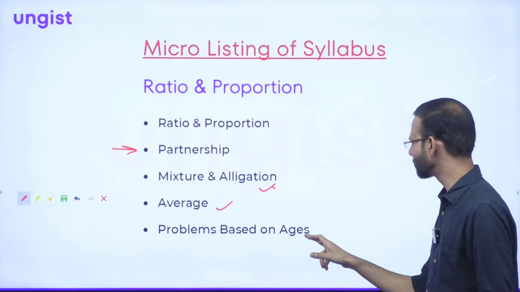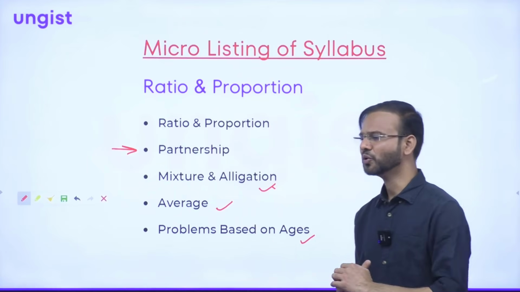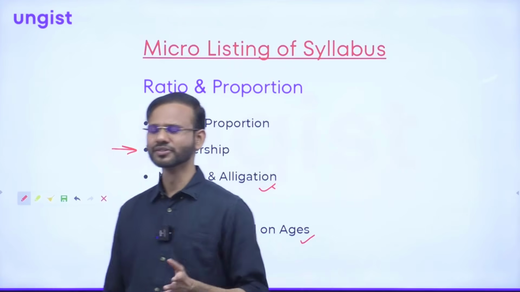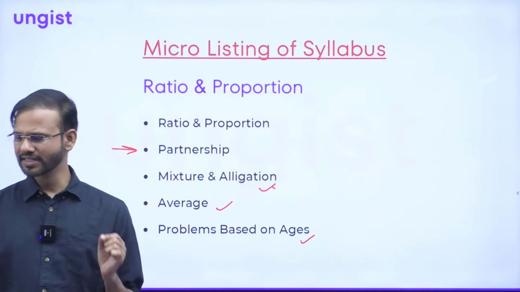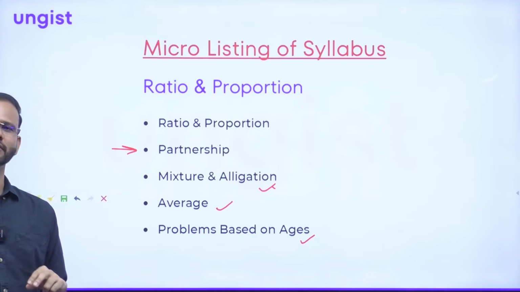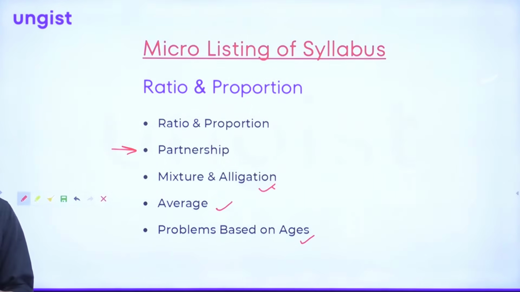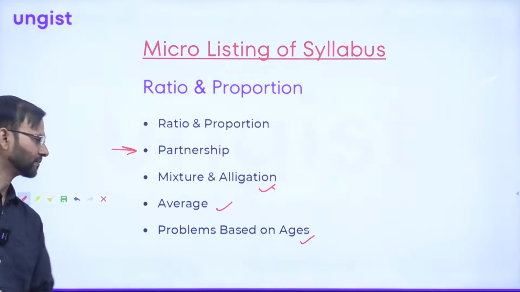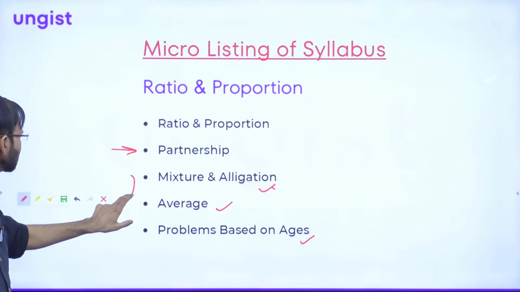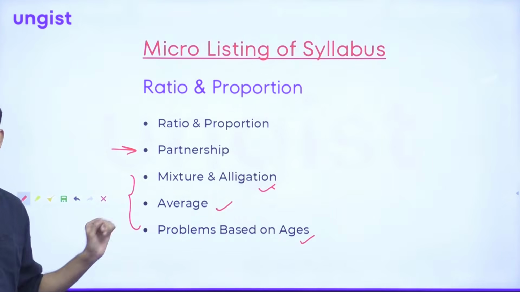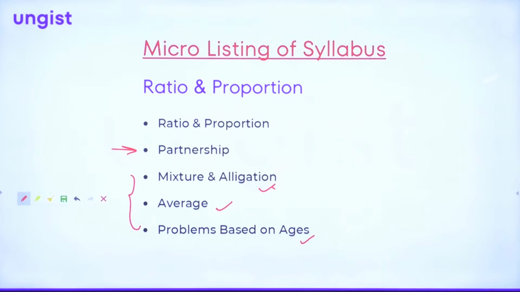Okay, and after that, problems based on ages. And UPSC is asking many questions based on ages also. So guys, ages, average and alligation, these are actually connected ones. So we will be teaching them together. All right, friends. So these three topics are connected. Fine. So let's move to the next one, guys.